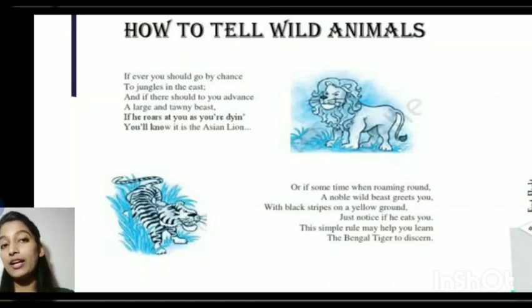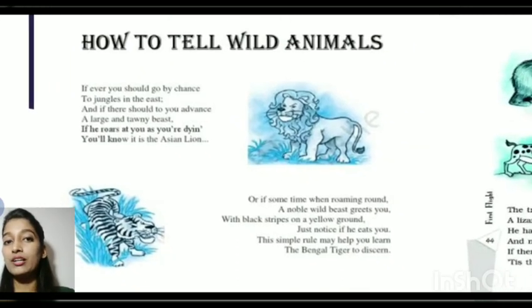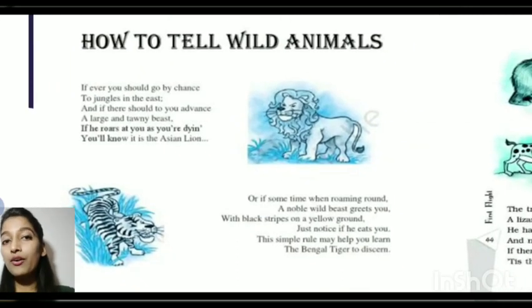Again, how to find out the Asian lion? First, you are going towards the jungles in the east. There, advancing, going ahead, you find a large and tawny beast, an animal of tawny color. If the animal is roaring at you loudly and you become so scared that you feel like dying, then the animal will be the Asian lion.